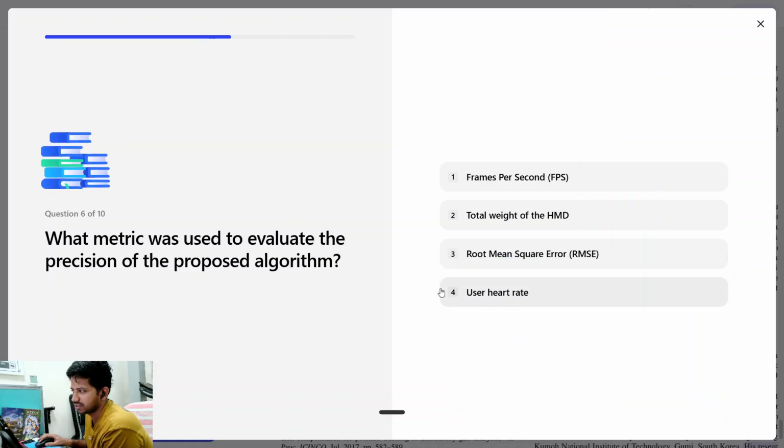Yeah. What metric was used to evaluate the precision of the proposed algorithm? Root mean square, frames per second. Root mean square error.